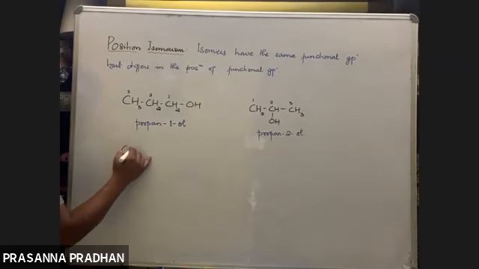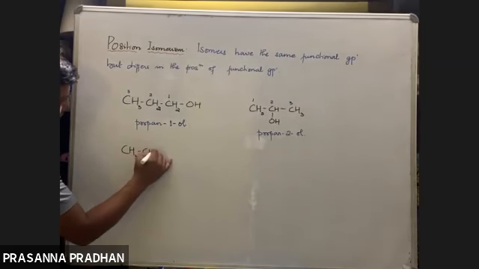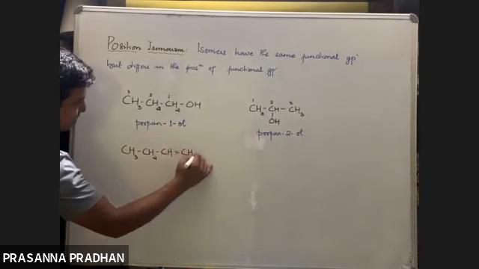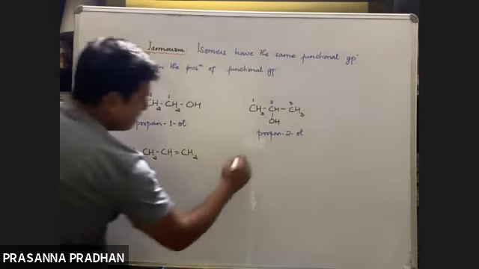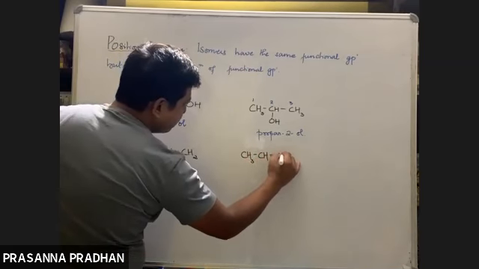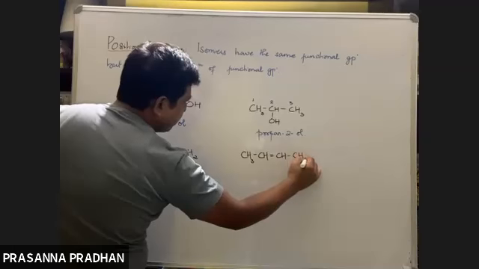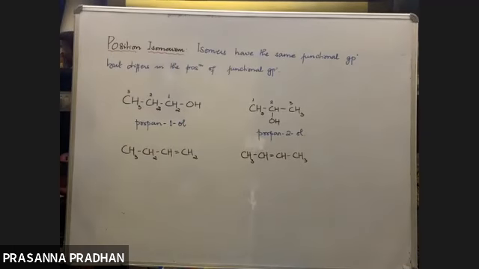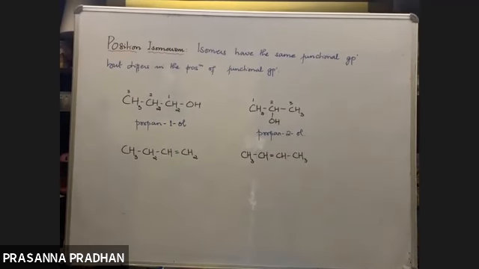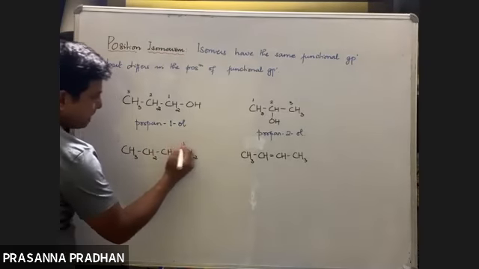Let me write down another example. CH3CH2CH=CH2 and CH3CH=CHCH3. See, the functional group, or the nature of the double bond, is the same in both the compounds. The molecular formula is also the same, but they differ in the position of the double bond. Here the double bond starts at number 1, here the double bond starts at number 2.